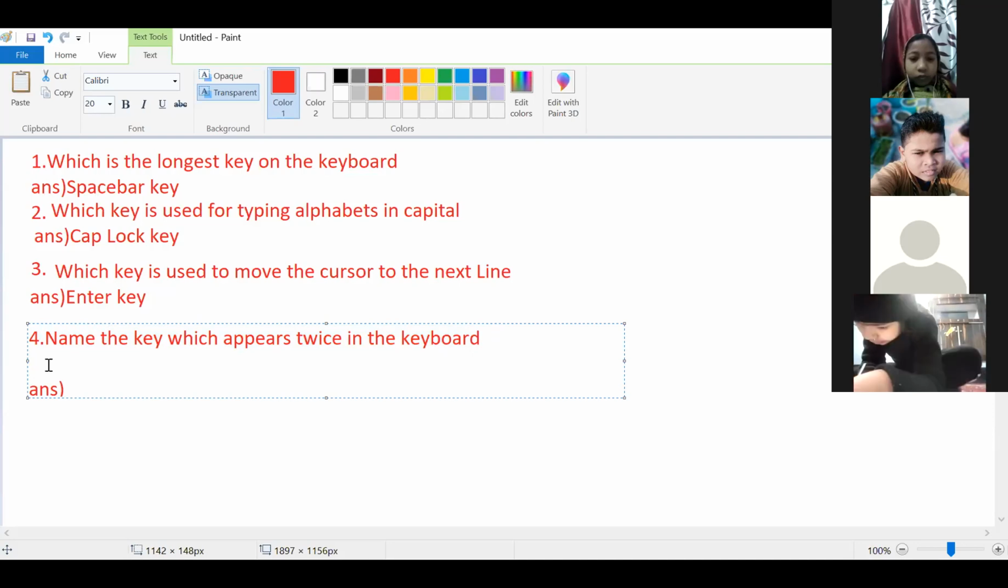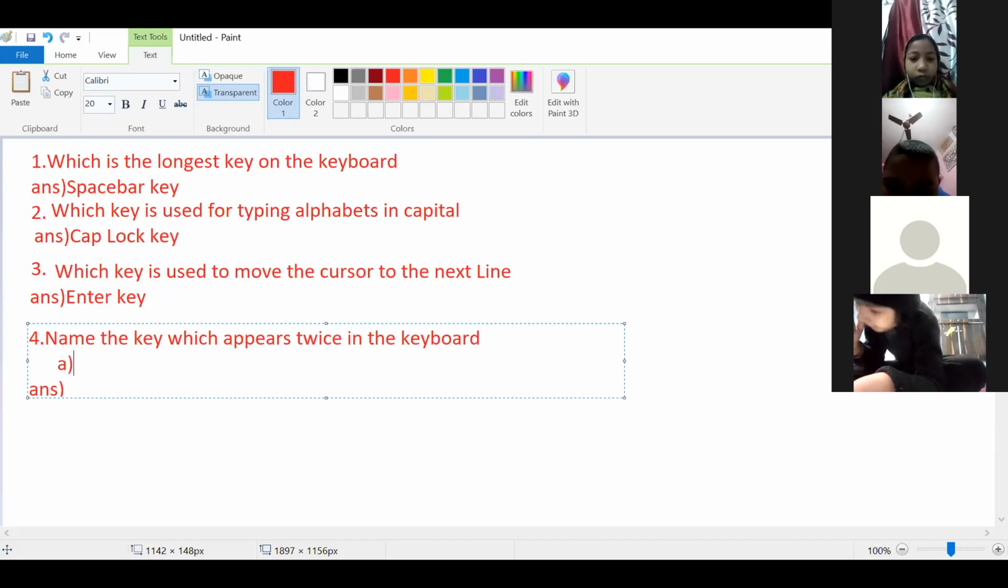You have to give the answer according to the option. If it is not an MCQ question, then the answer you can write as shift. Shift is also correct, Alt is also correct, Control is also correct.